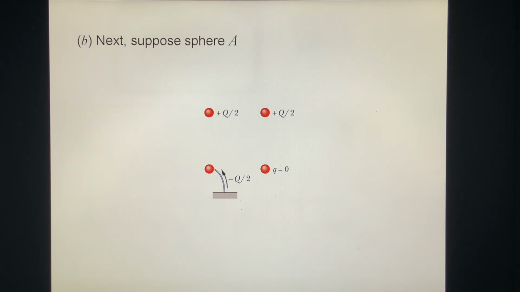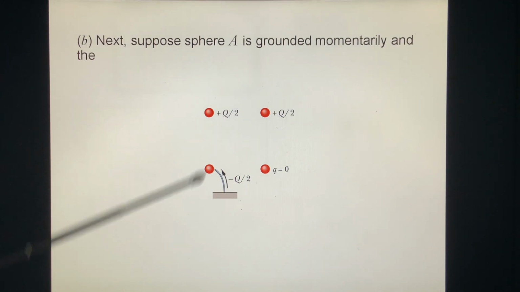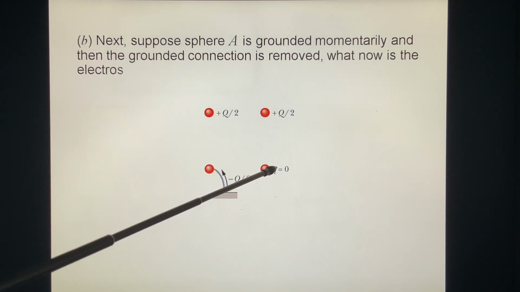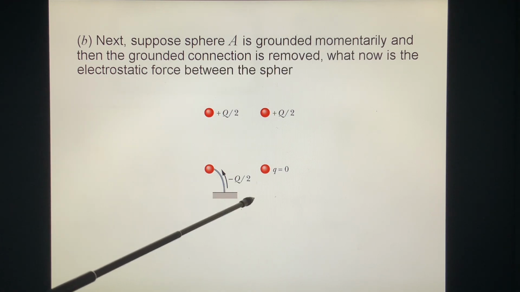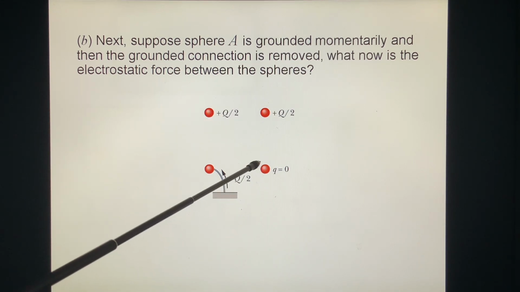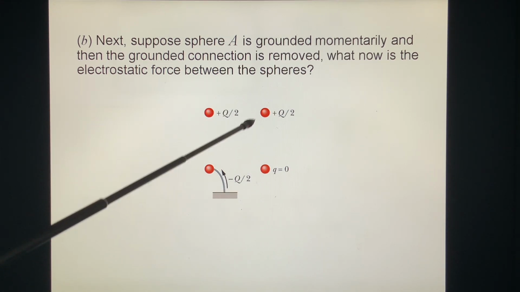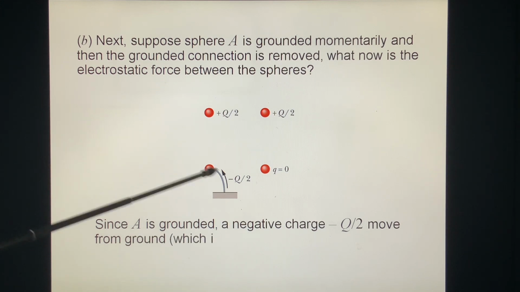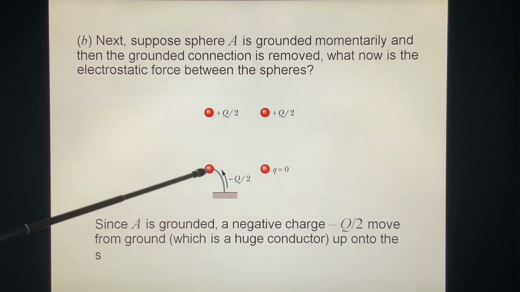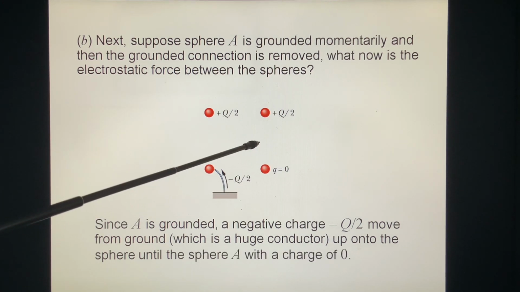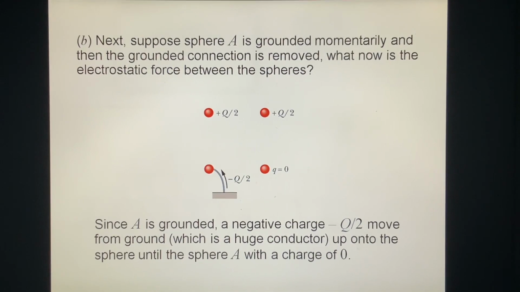Question B. Next, suppose sphere A is grounded momentarily, so that its charge becomes zero, and then the grounding connection is removed. What now is the electric force between the spheres? Now, because this is zero, there's no electric force between these two. When you ground a charged body, the charge on it is neutralized, so it becomes zero. So there's no electric force between these two because this is zero.